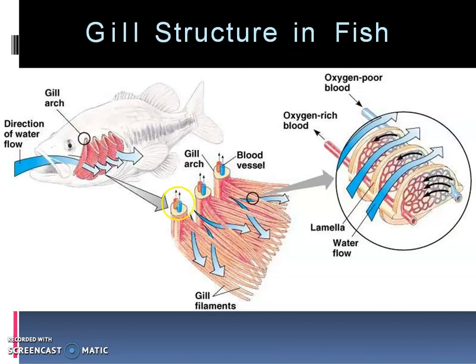Now coming to the structure of the fish, which are aquatic animals, you can see here the red colored organs are the gills. These gills are ribbon-like structures. You can see here these ribbon-like flaps. They are flooded with water. What happens? The water enters through the mouth and it goes out through the gills. When it goes out through the gills, it floods them, and the gills, which are richly supplied with blood vessels, inside them what happens? Through diffusion only, oxygen goes into the gills and carbon dioxide comes out from the gills into the water that moves out of the body of the fish.